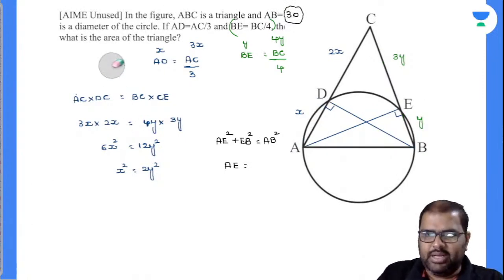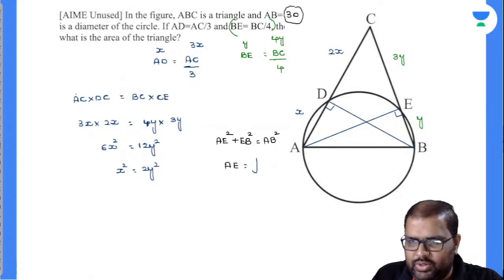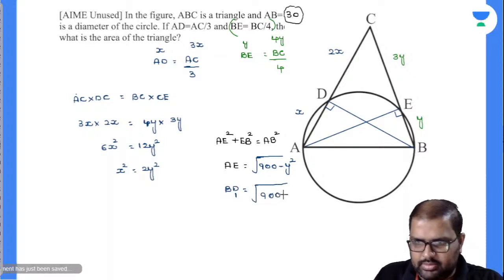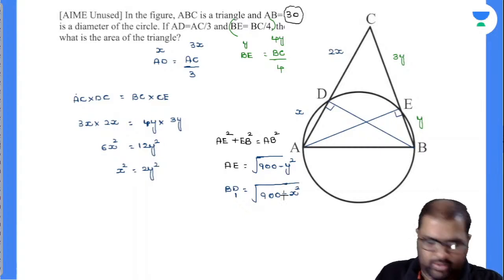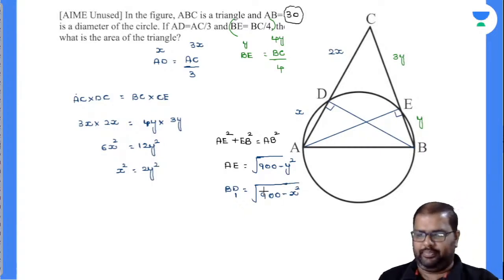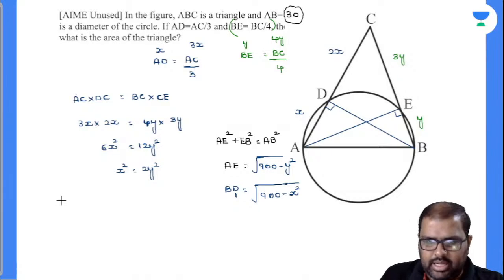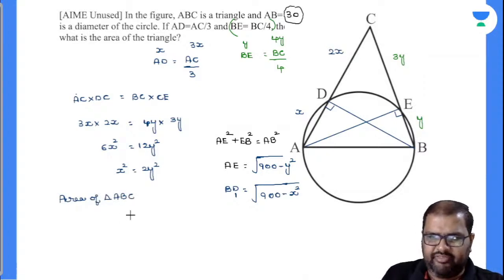Okay. Done. So by this, what can I write down? AE is equal to root of 900 minus, is it Y square? Similarly, if I want to find out DB or BD, what will the BD value be, ma? Root of 900 minus. Okay. Fine. Sorry. Now, what shall we find out there? Area of triangle ABC. This is what the question asked. Area of triangle ABC. What will be the answer there? Half into.